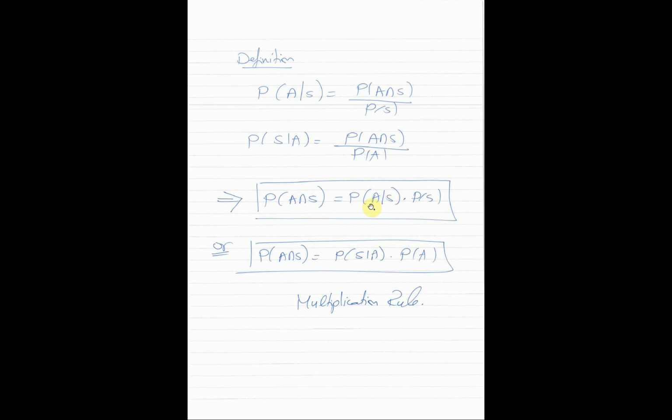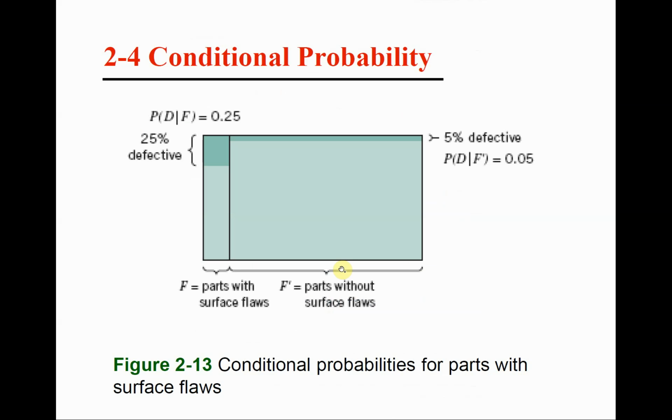The answer is simple. It depends on what is given in the question. Are these things given: the probability of A given S and the probability of S? Then we use the first equation. Or if these things are given, the probability of S given A and the probability of A, then we use the second equation. So it all depends on what is given in the question.